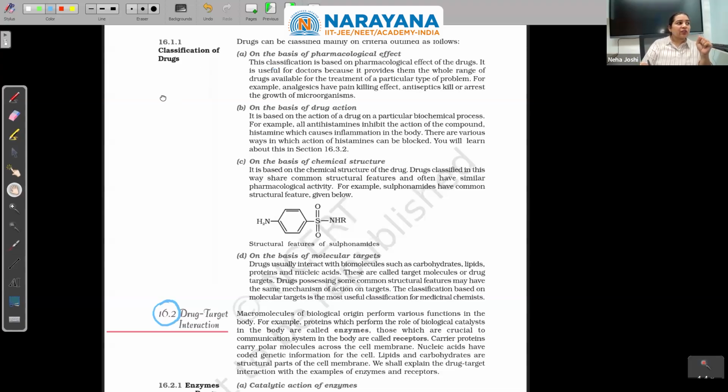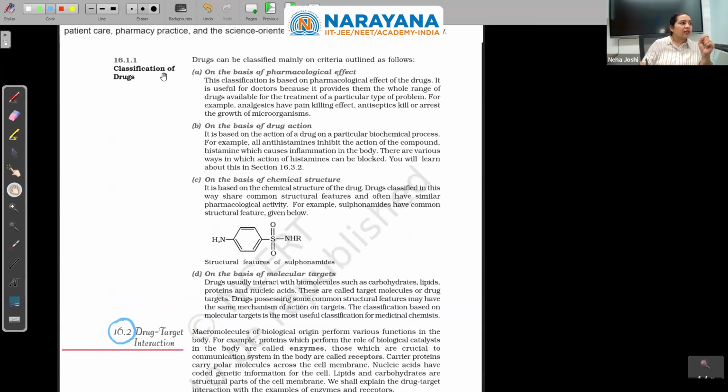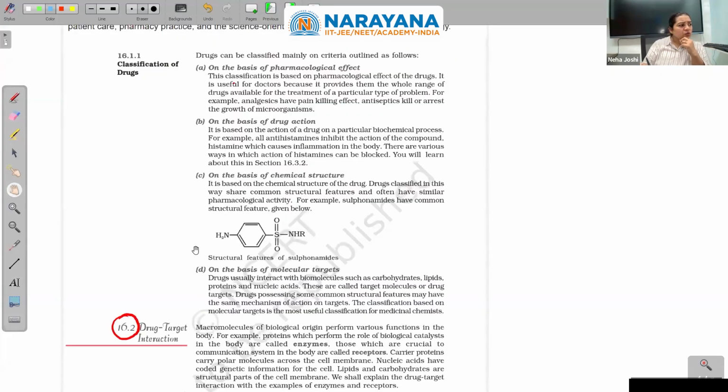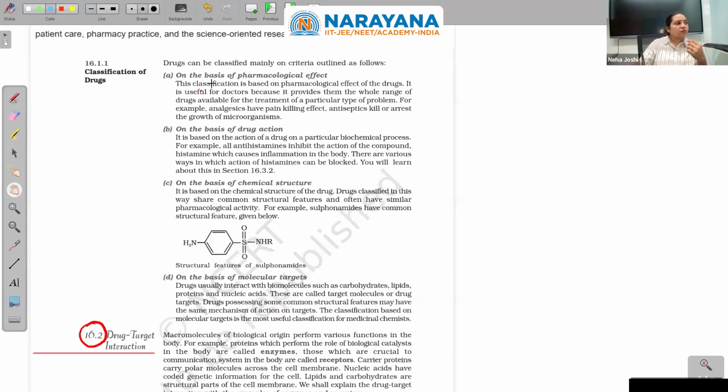Let us start classification of drugs. Now see, the classification of drugs is done into 4 categories. First, on the basis of pharmacological effect. Pharmacological effect means how the body will react to that chemical. This classification is based on the pharmacological effect of the drugs.